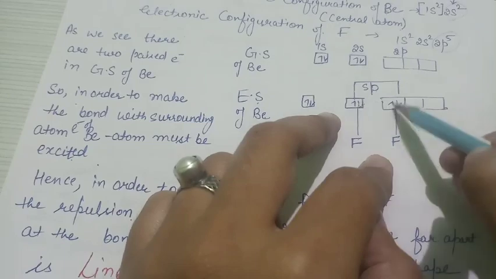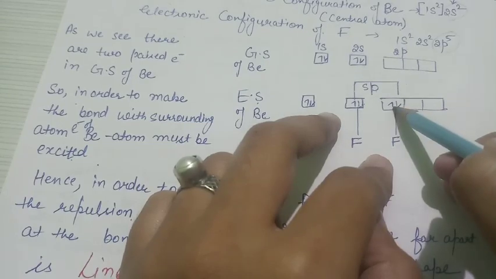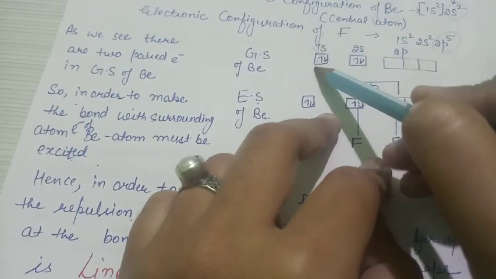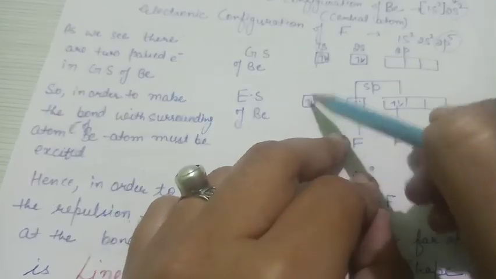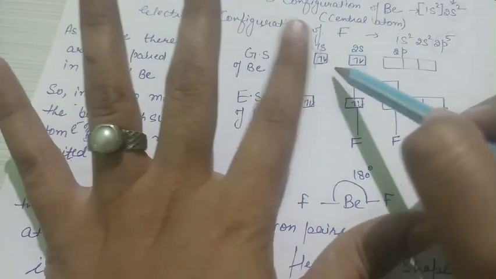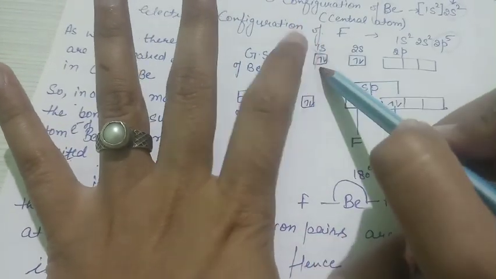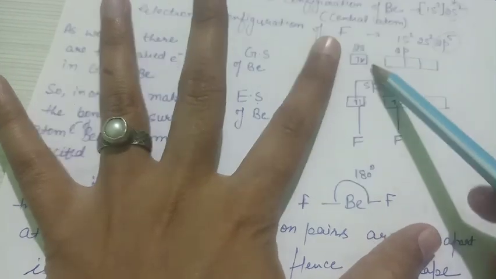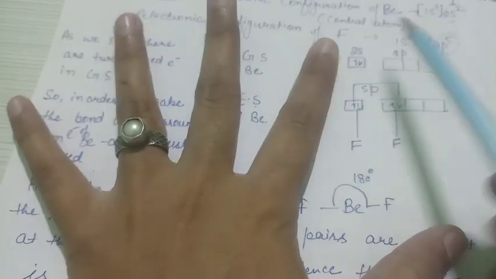So we have to unpair the beryllium atom's outermost shell electrons. In the diagram, you have no need to mention the 1s configuration, because it is not part of hybridization, as we consider only the outermost shell. So you skip that.